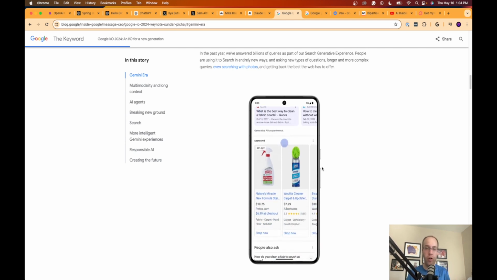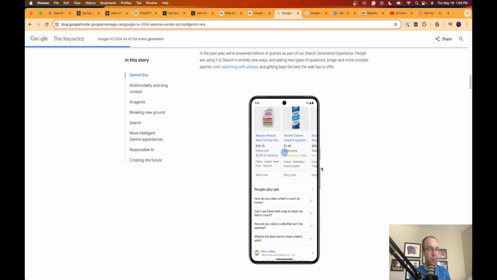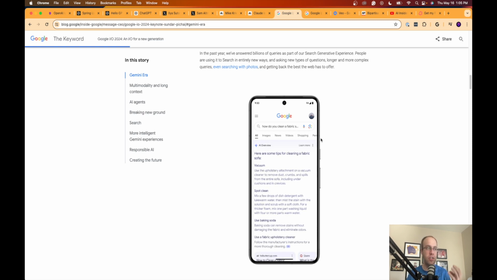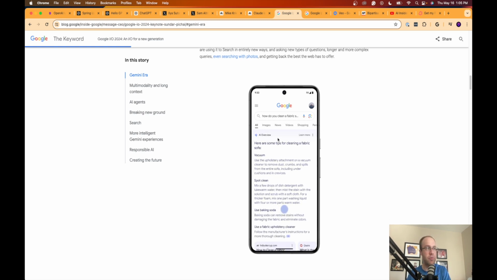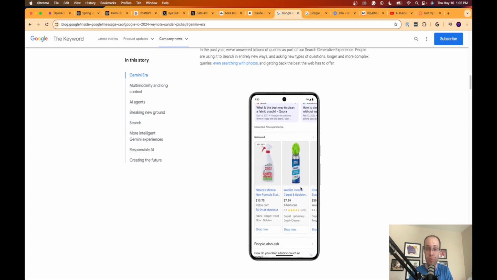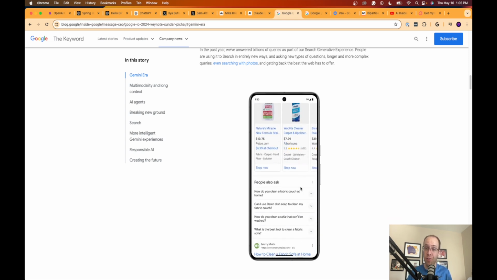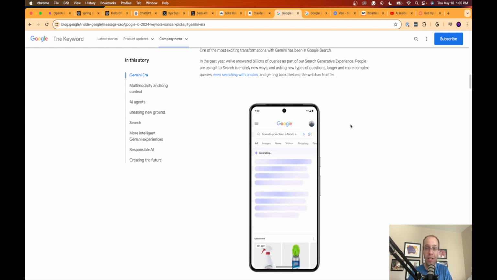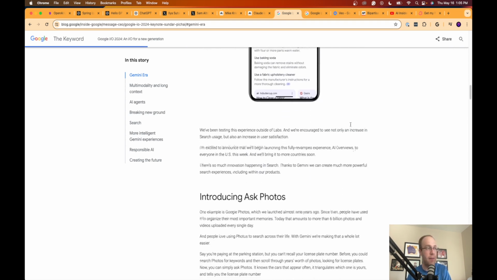As you'll see here, they do a little demo of what this looks like. You type in a query on Google and you get an AI generated response based on the query you type in. So I'm actually going to refresh the page, and it's going to do the demo right here. How do you clean a fabric sofa? With traditional Google results, you'd see probably ads and then five organic results. But here you see what's called an AI overview, and then it has some of the sites down here. Very scary for a lot of SEOs, especially sites heavily tailored for informational content, like the example they give here. Very interesting, and this is really going to reshape the SEO world, in my opinion.